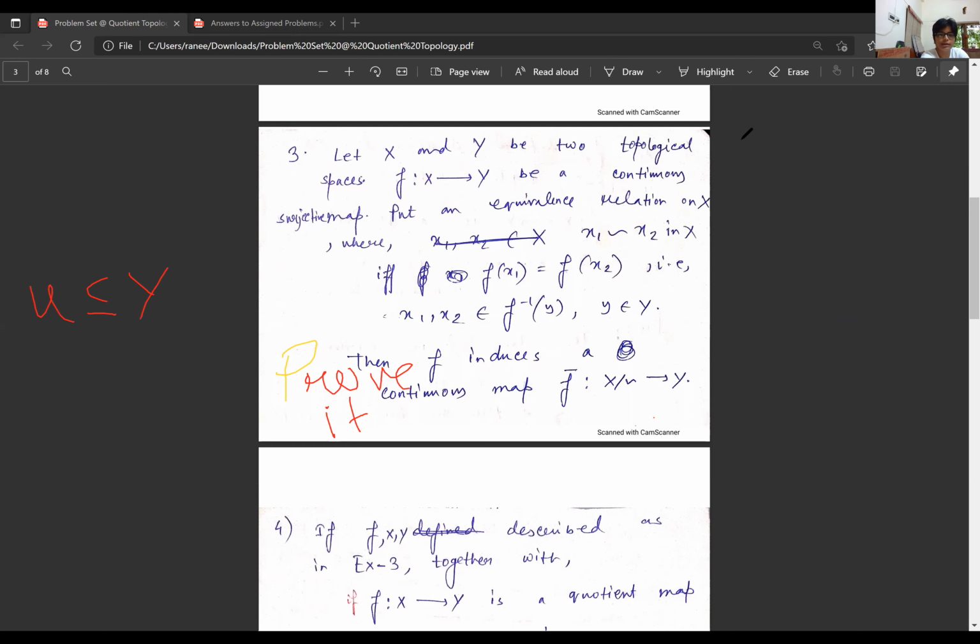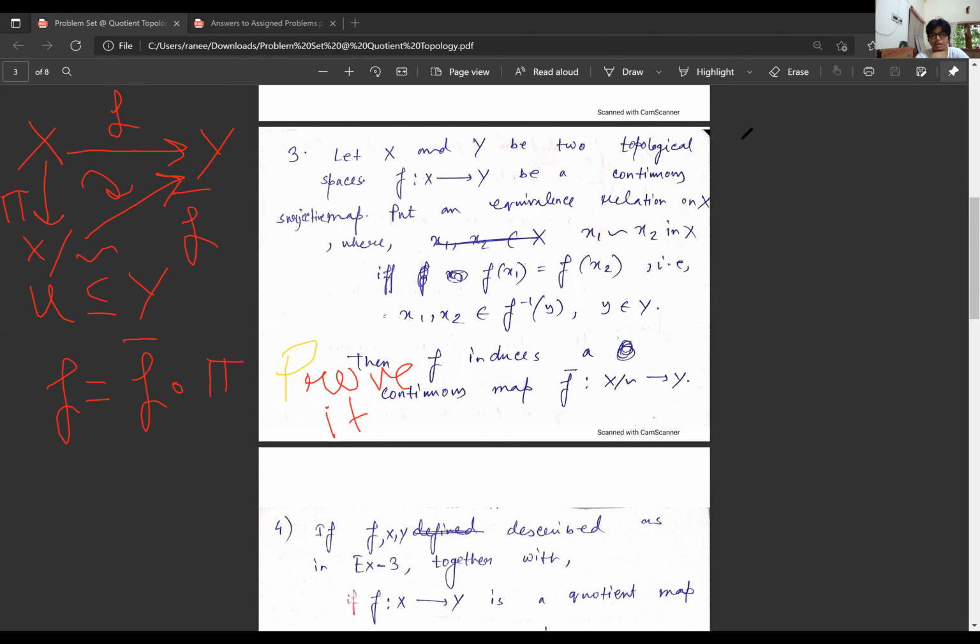So then we have the following diagram. Whenever we have quotienting, we should always draw the diagram to have the commutative diagram clear to us. This is the diagram. Here f, this is the quotient map pi, and this is the map f bar. So we have the following commutative diagram. We have in our hand that f equals f bar composed with pi, right? Now we need to prove that this map f bar is continuous.